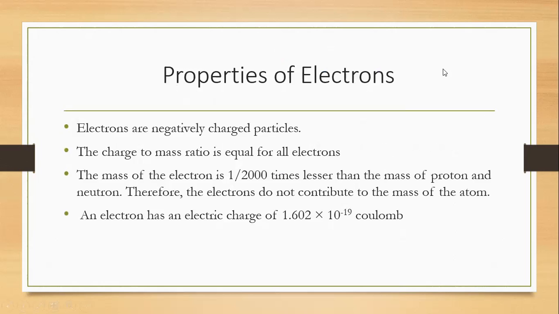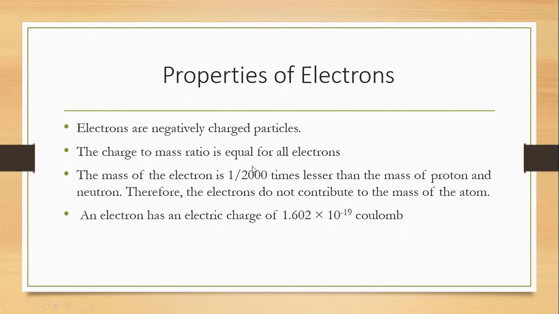Next, properties of electrons. Electrons are negatively charged particles. The charge to mass ratio is equal for all electrons. In order to get to know the size of electrons, J.J. Thomson took the ratio of charge and mass. He took the ratio and saw that the charge to mass ratio is equal for all electrons.